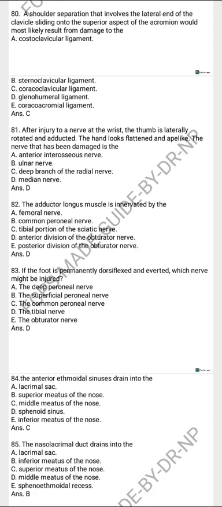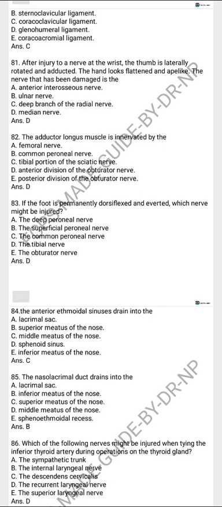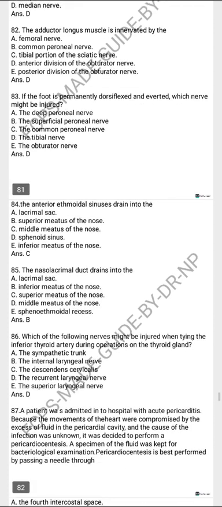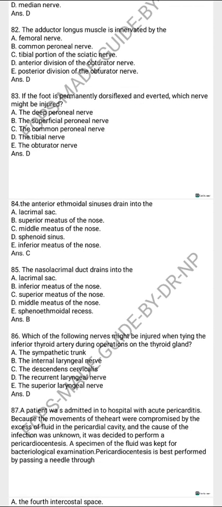Adductor longus muscle is innervated by the anterior division of the obturator nerve. If the foot is permanently dorsiflexed and everted, which nerve might be injured? That is the tibial nerve. The anterior ethmoidal sinus drains into the middle meatus of the nose. The nasolacrimal duct drains into the inferior meatus of the nose.